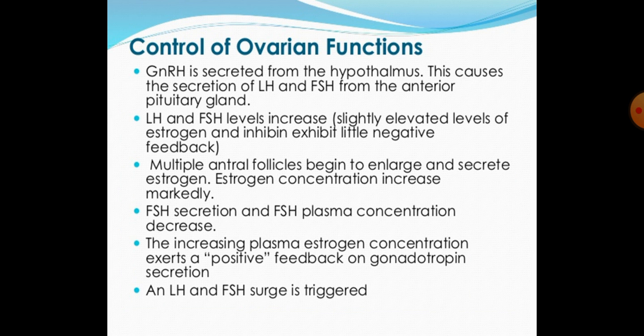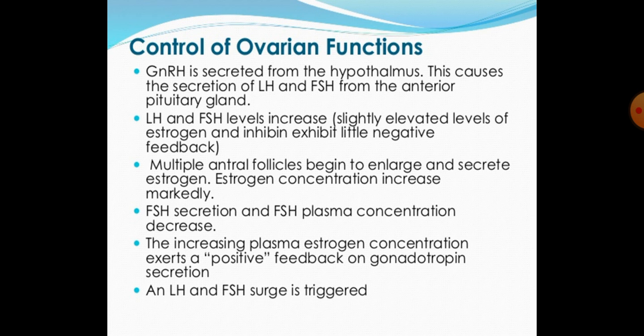Gonadotropin releasing hormone is secreted from the hypothalamus. This causes the secretion of LH and FSH from the anterior pituitary gland. LH and FSH levels increase. Slightly elevated levels of estrogen and inhibin exhibit little negative feedback. Multiple antral follicles begin to enlarge and secrete estrogen. FSH secretion and FSH plasma concentration decrease.